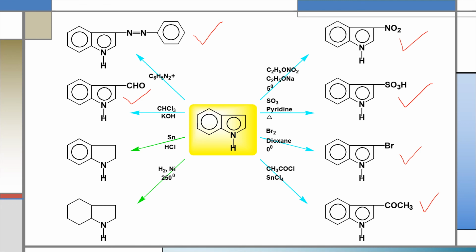Indole also undergoes reaction if we use a suitable reducing agent. If we use a reducing agent like a metal-acid combination, for example tin and hydrochloric acid, in that case dihydroindole will be the product after reduction. And if we do hydrogenation of indole using hydrogen gas in the presence of a metal catalyst like nickel, in that case octahydroindole will be the major product after reduction reaction.